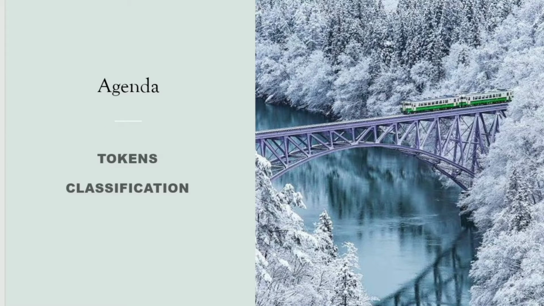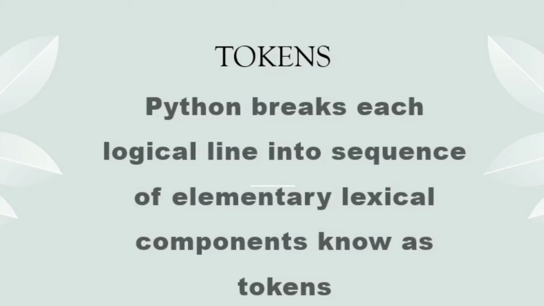In this video, let's see about tokens and also about its classifications. The smallest individual unit in a program is known as a token. Actually, Python breaks each logical line into a sequence of elementary lexical components, which are known as tokens.